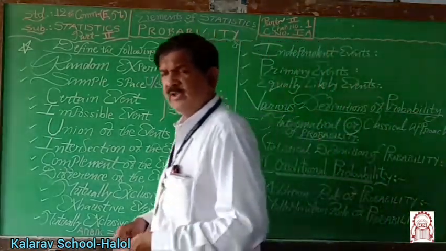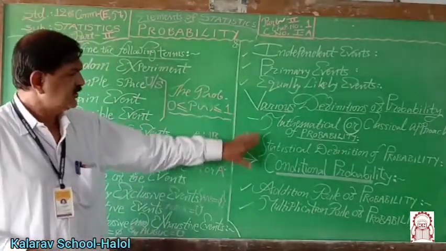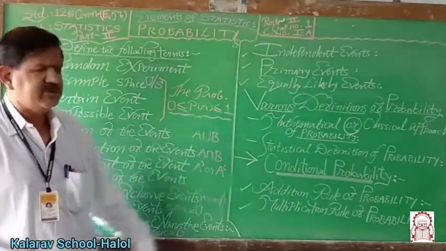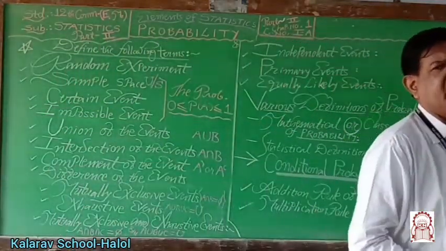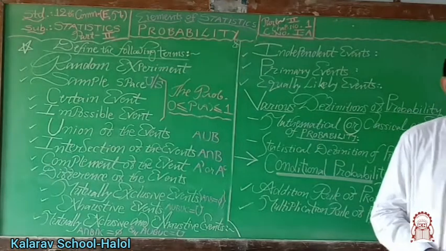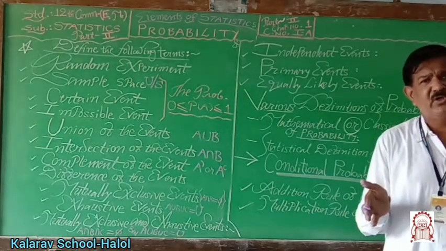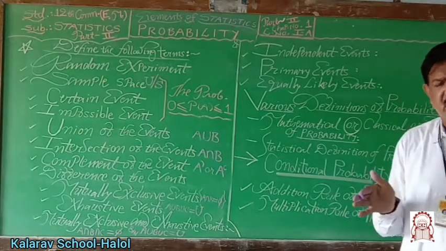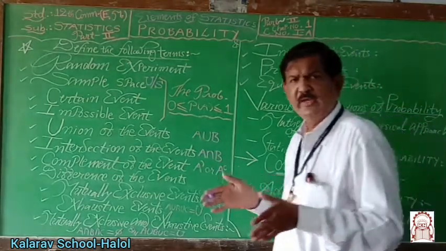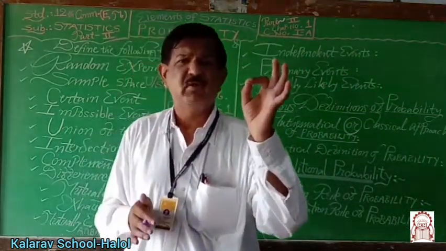Later in the chapter we will learn these definitions, theorems and rules in depth. Practice very well, study very well, and complete your notes systematically, because presentation is much more important. Write very systematically so that you can get complete marks in the examination.